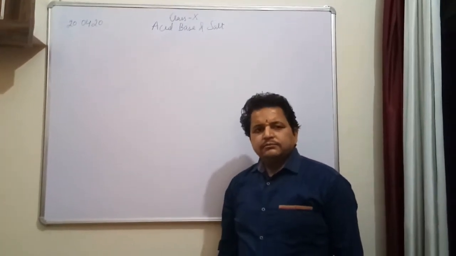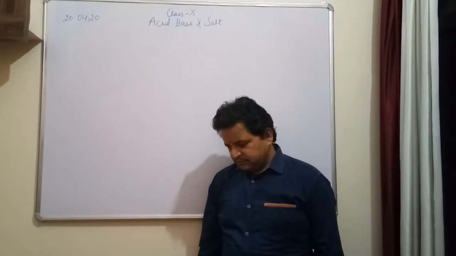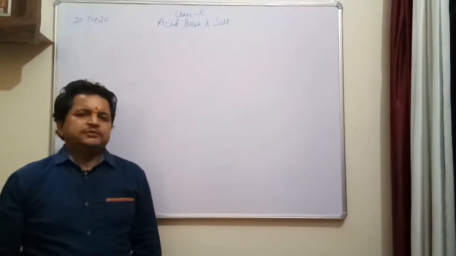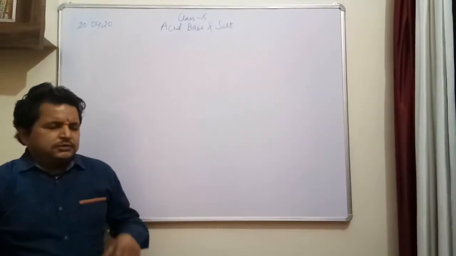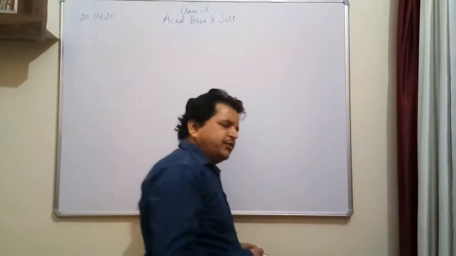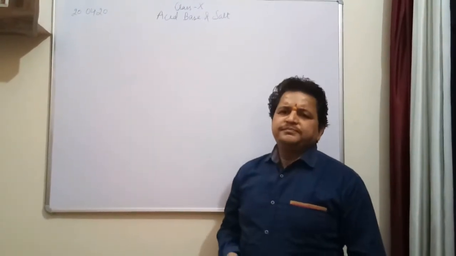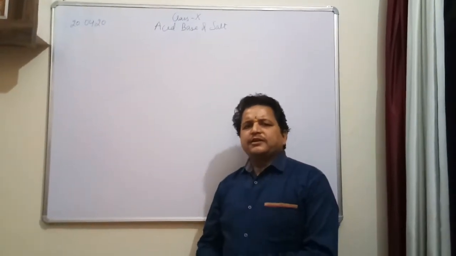Dear student, around us there are different kinds of things. Our surroundings are filled up with different types of substances having different characteristic properties.